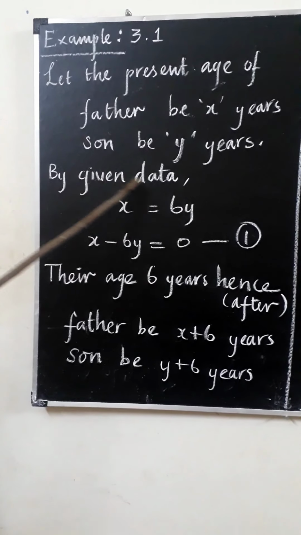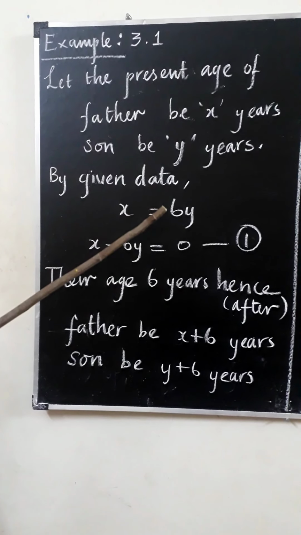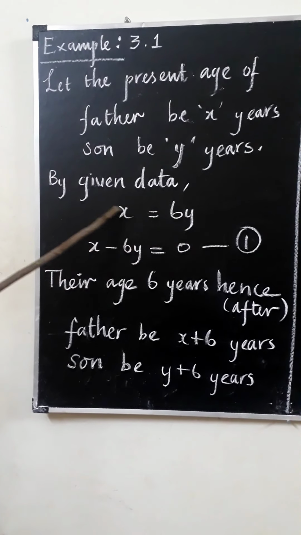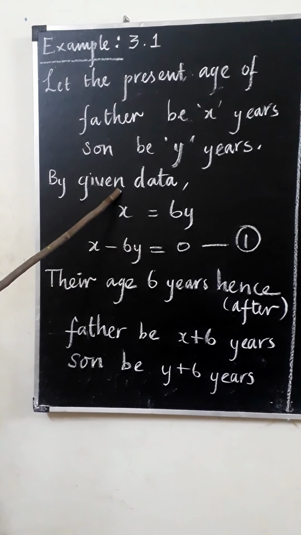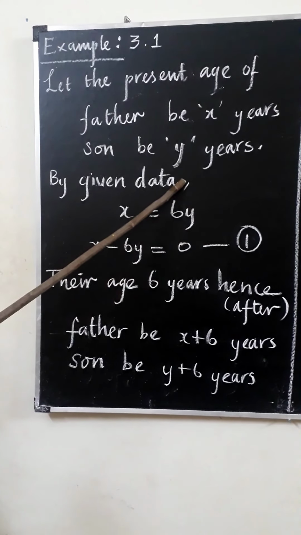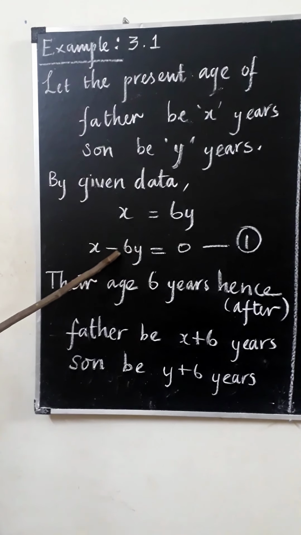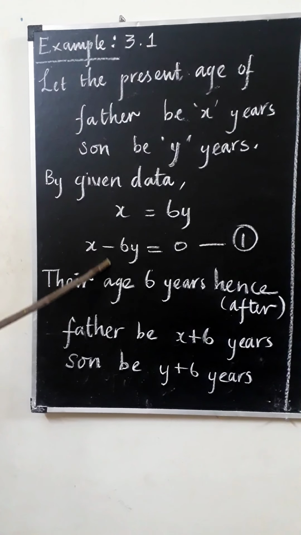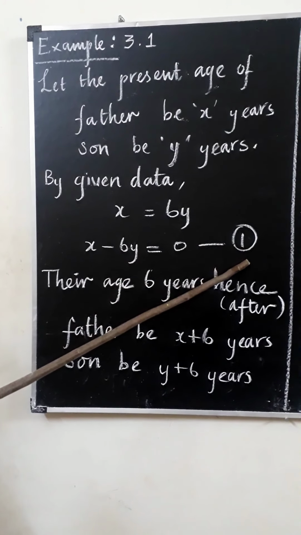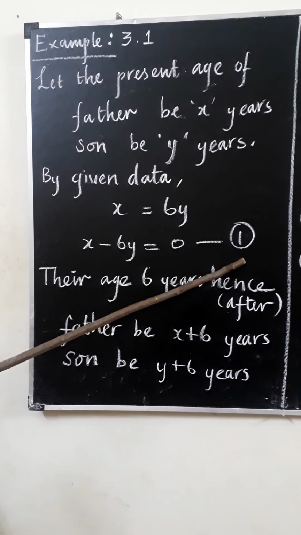What is the data given about their present age relation? Father is 6 times older than his son. That is x is equal to 6y. Father's age is always greater, so we have to multiply son's age by 6. From this, bring the 6y to this side, then it is x minus 6y is equal to 0, which is the first equation.